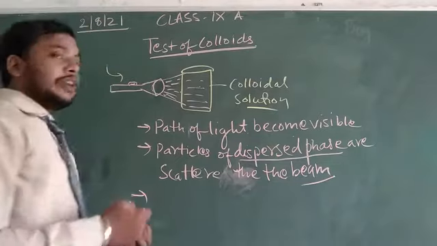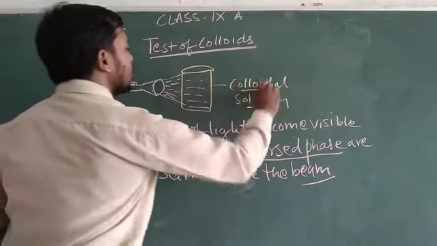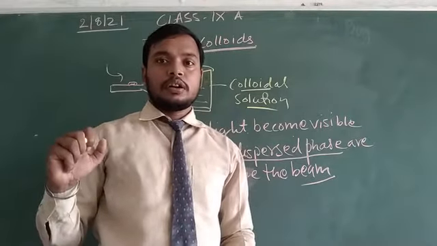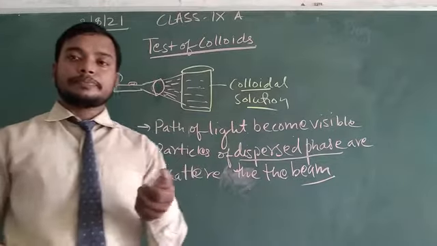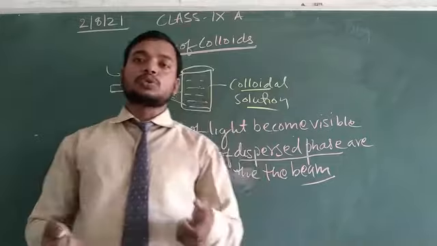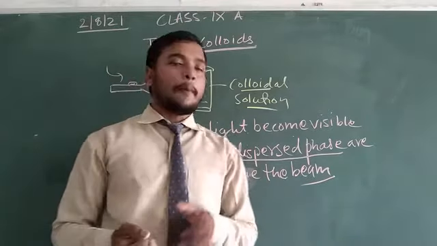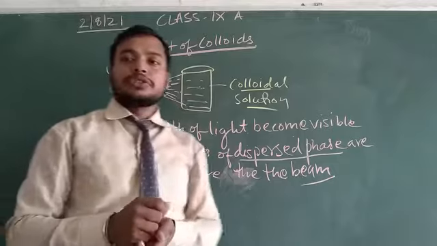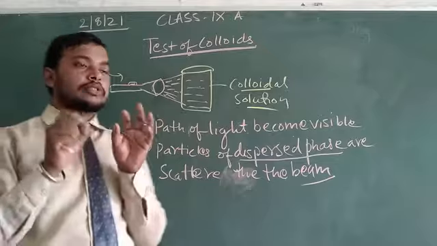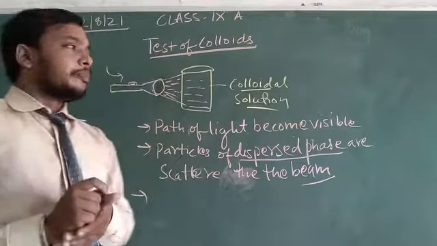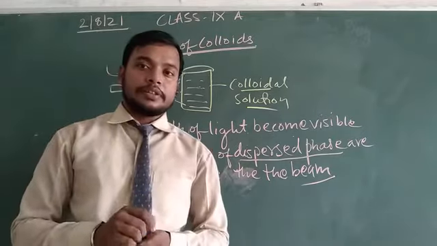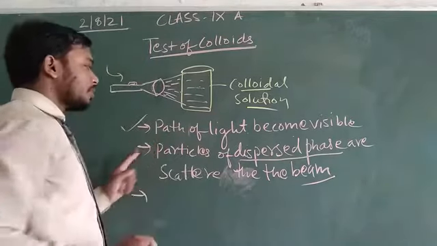So we can test the colloidal solution with the help of a torch, or any material through which a source of light can be focused on the solution, through which we can also observe the movement of the dispersed phase particles.